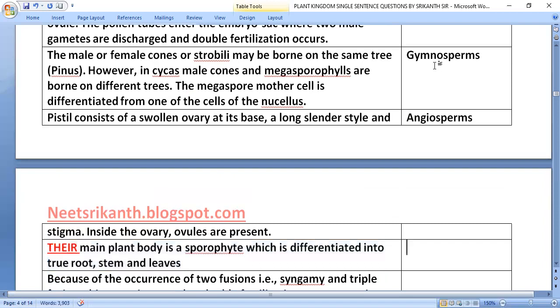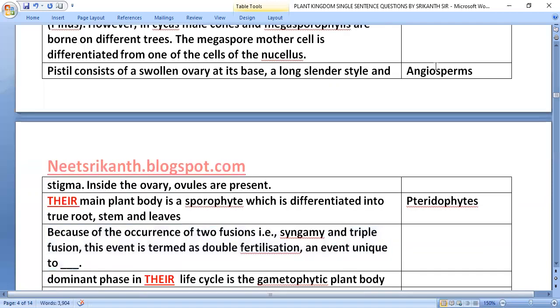Their main plant body is a sporophyte. Main plant body is a sporophyte, which is differentiated into true root, stem, and leaves. That is in pteridophytes.